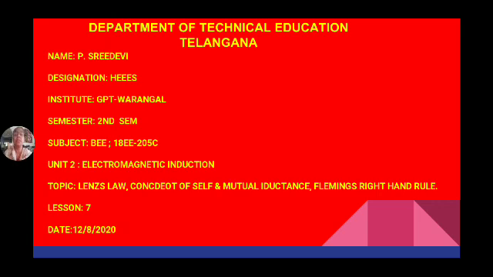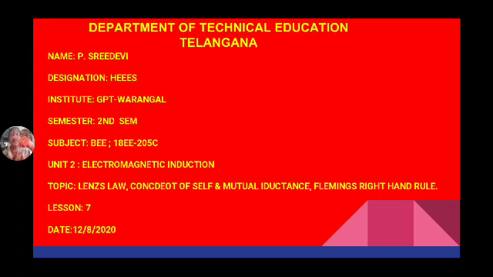Now related to electromagnetic induction, a scientist Faraday discovered two laws which are known as Faraday's laws of electromagnetic induction. So what does his first law say? Whenever a conductor is placed in a magnetic field, it cuts the flux and some flux links with this conductor.